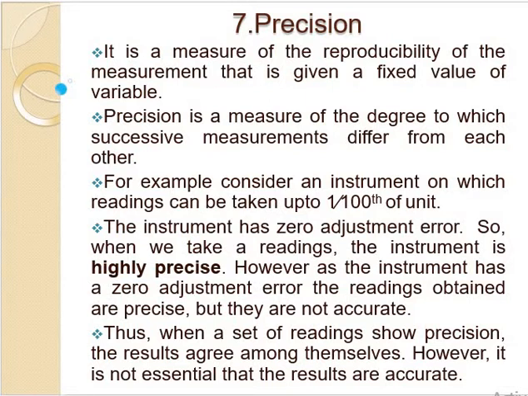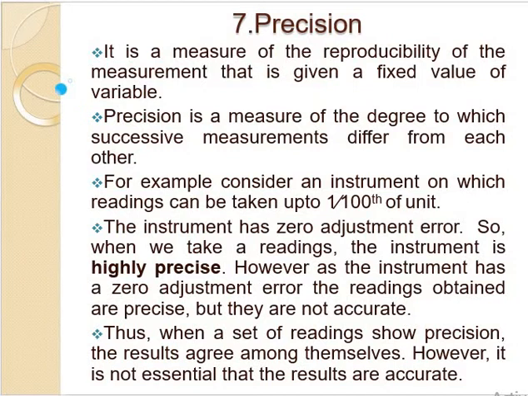So we can say that the instrument has a zero adjustment error, but the readings obtained are precise. That is called precision. Thus when a set of readings shows precision, the results agree among themselves, but it is not essential that the results are accurate.